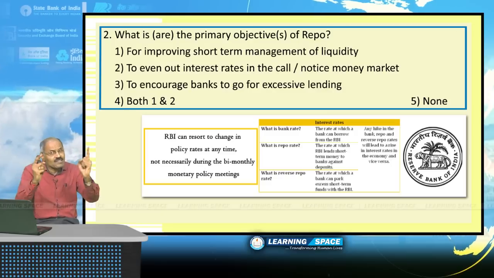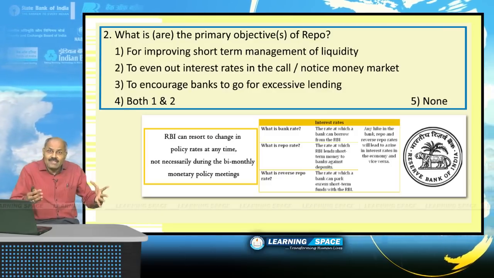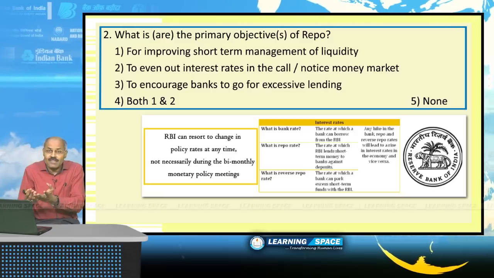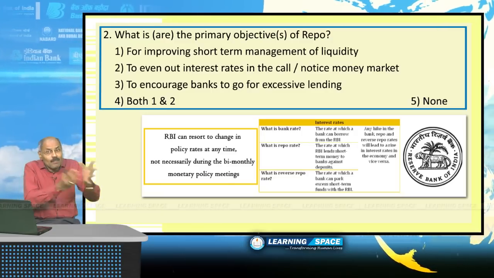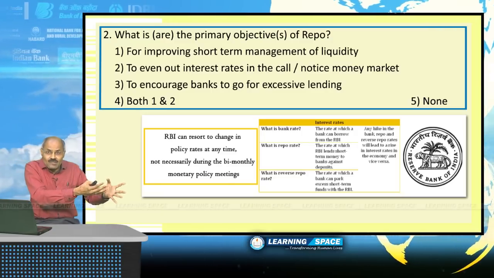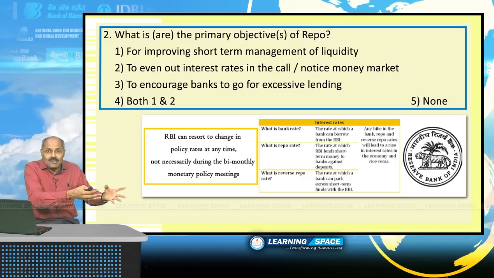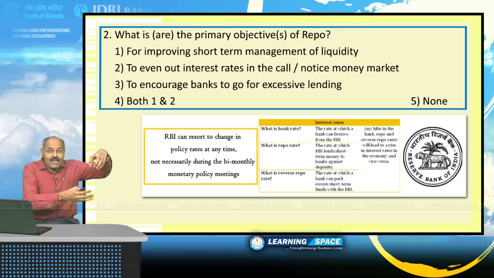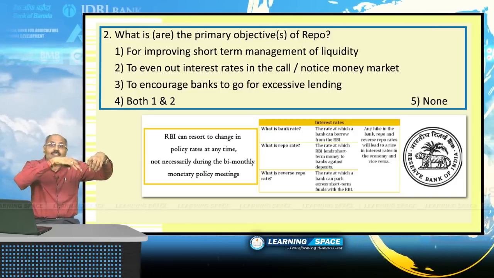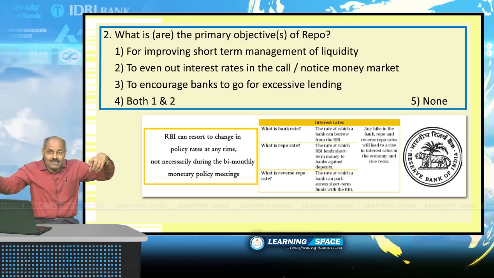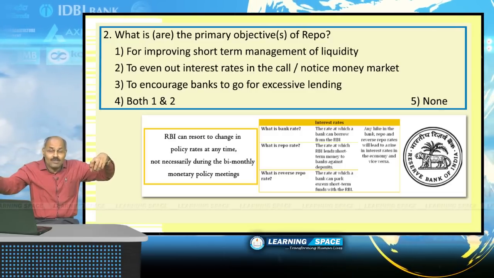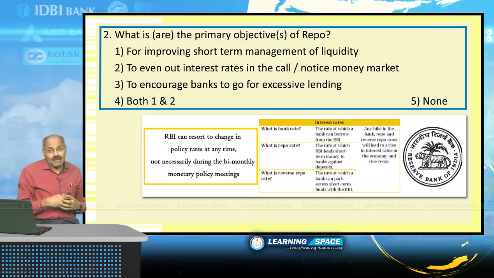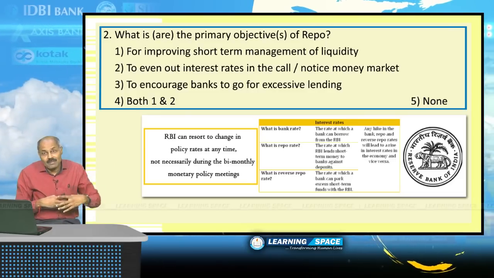That's why as a first line of defense, RBI has given this facility, that is repo rate. If banks are in need of certain cash, they can approach RBI. If that is exhausted, they can still take more money under marginal standing facility. If that is also exhausted, then they will go to other banks or financial institutions to borrow money on short-term basis. That means the main purpose of repo is for improving short-term management of liquidity.